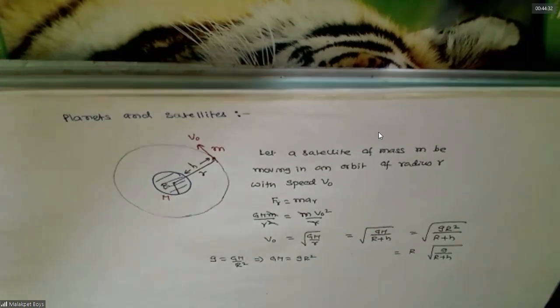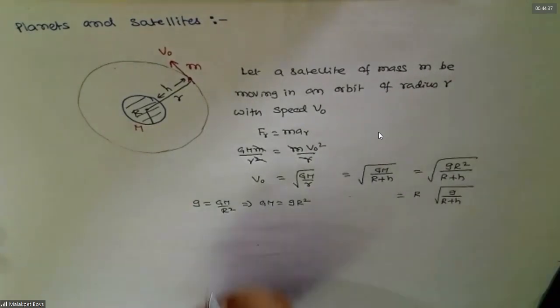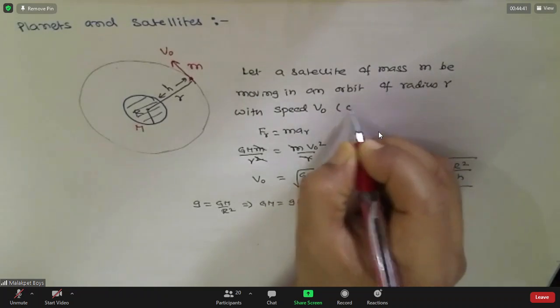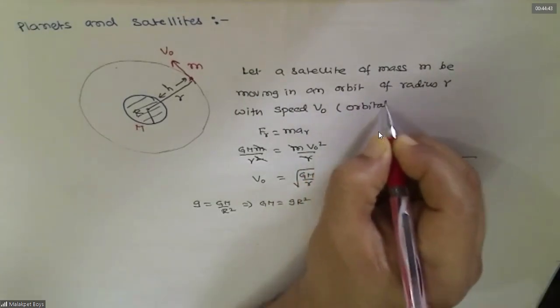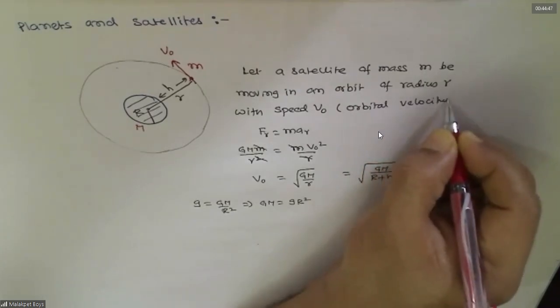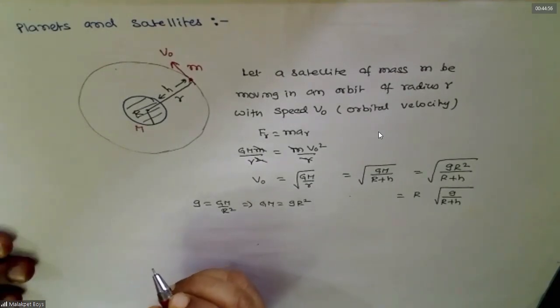Do you agree with this? Yes, sir. So this is what we call the orbital speed. Yes, sir. Obviously. Agreed.